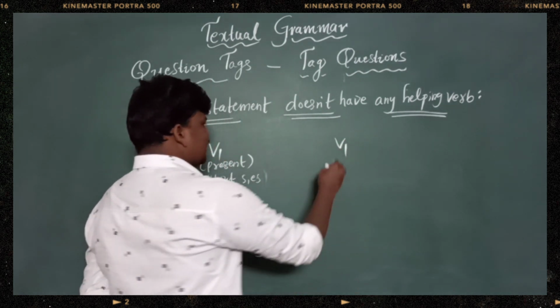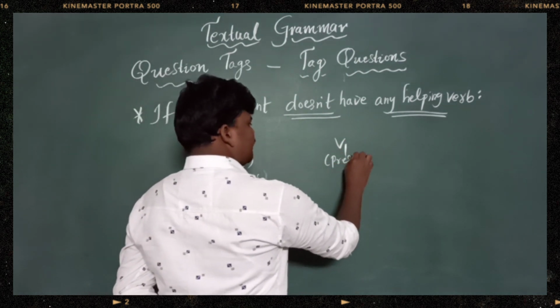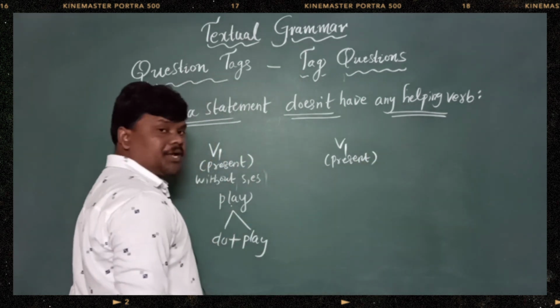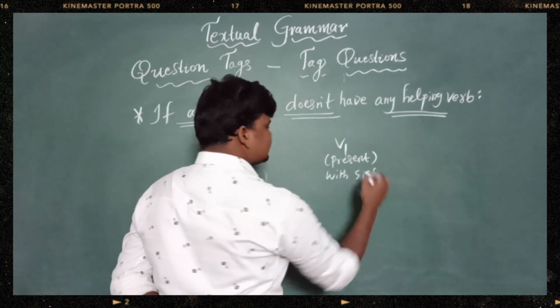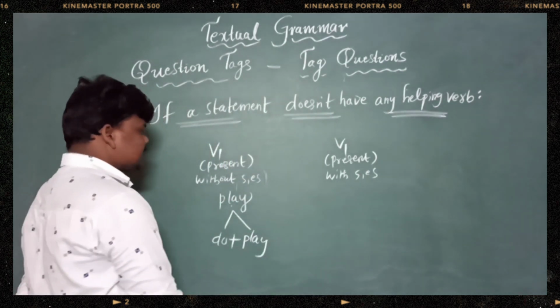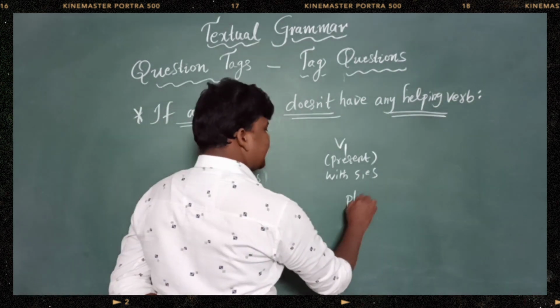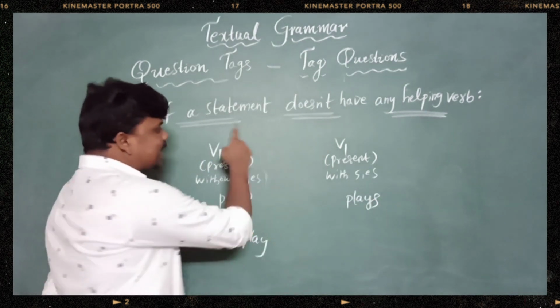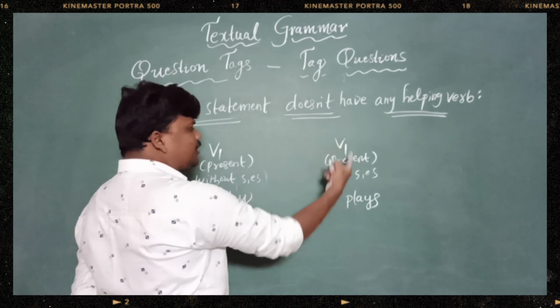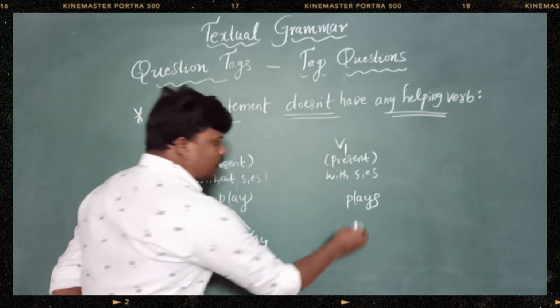If V1, I mean present verb, came with S or ES, like plays, okay? If a statement came only with V1 with S or ES, what is hiding in that?